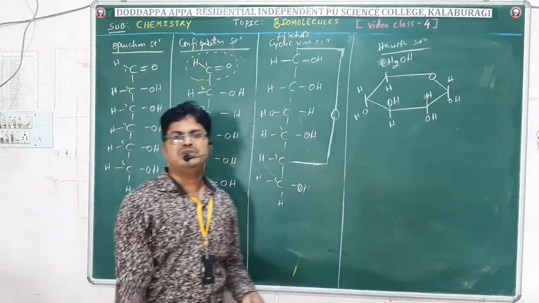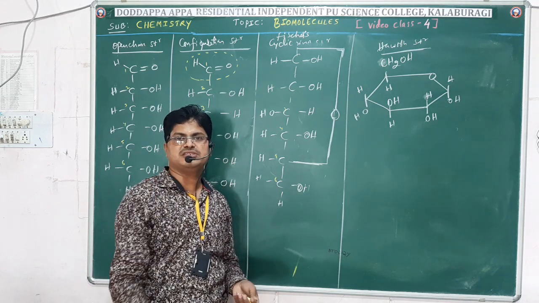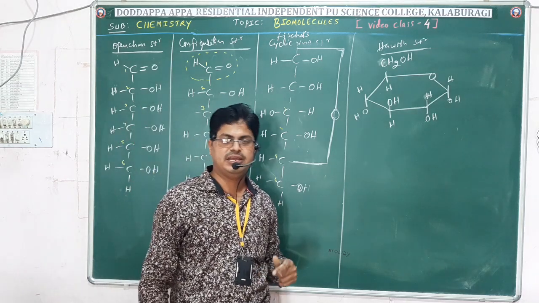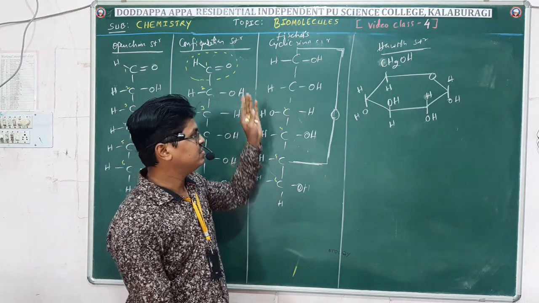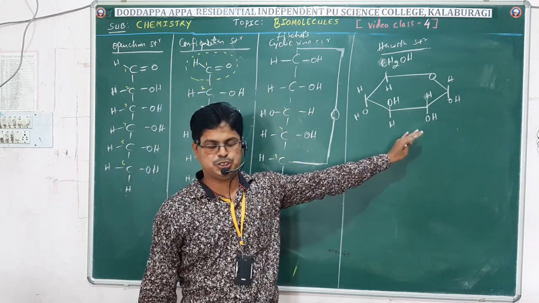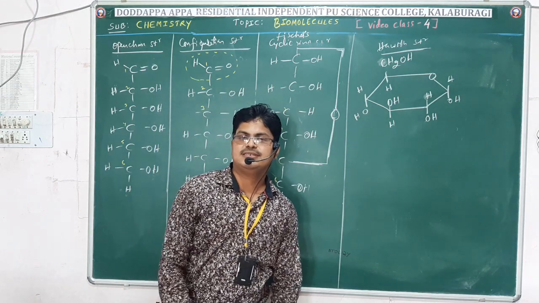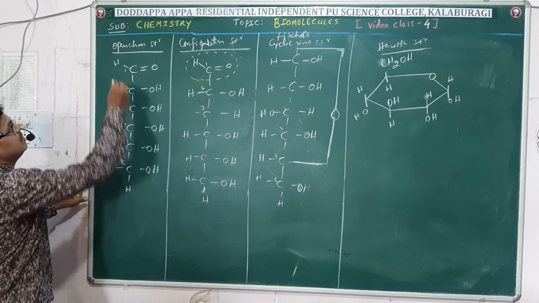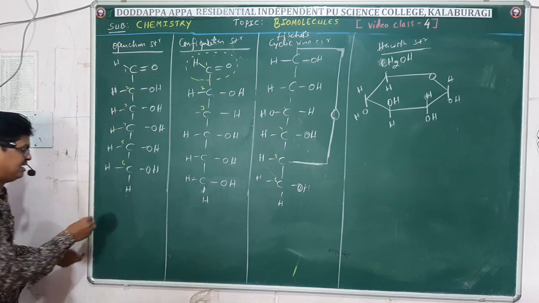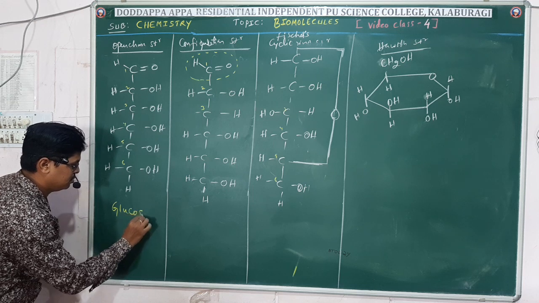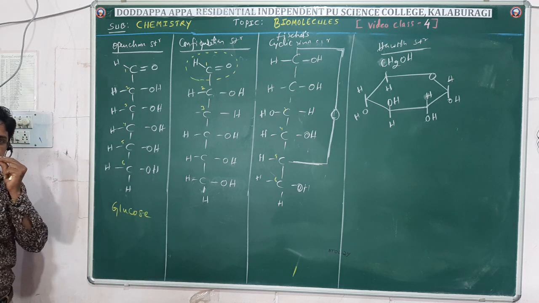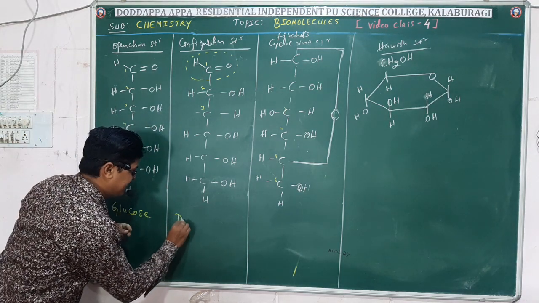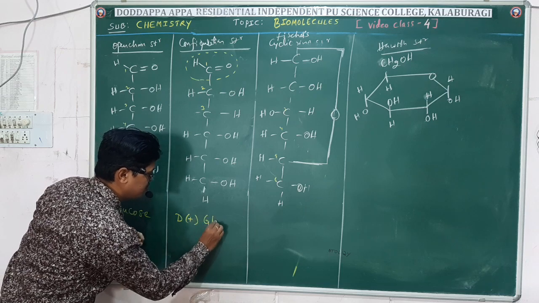Okay dear students, now let me explain the configuration structure in detail, followed by how to write the Fisher cyclic ring structure and how to convert a Fisher cyclic ring structure into Haworth structure. Students, for that first let me go with naming these structures. The open chain structure we can name as glucose, whereas the configuration structure is named as D plus glucose.